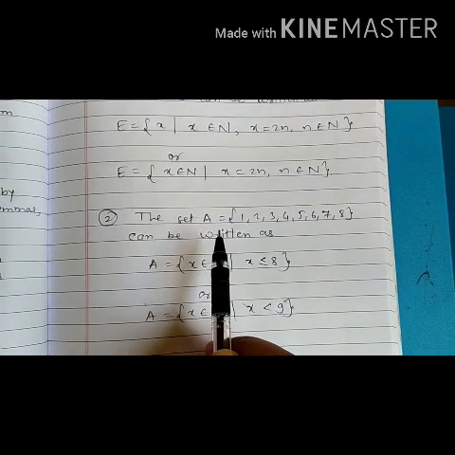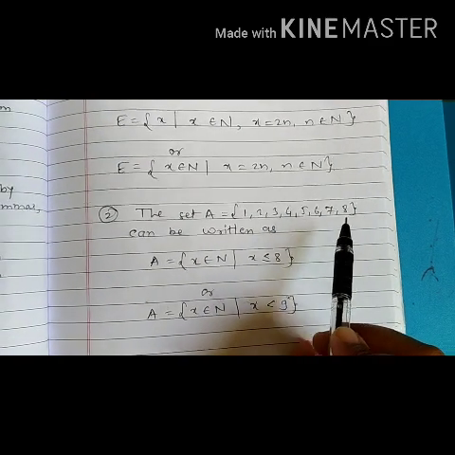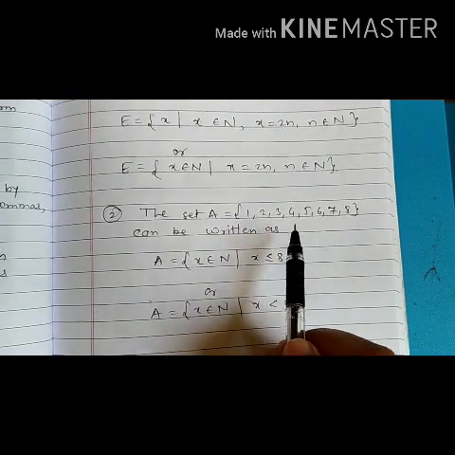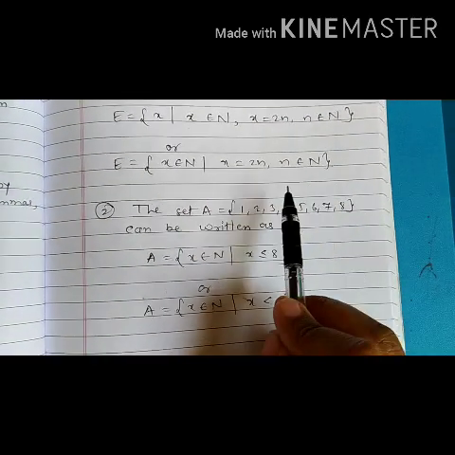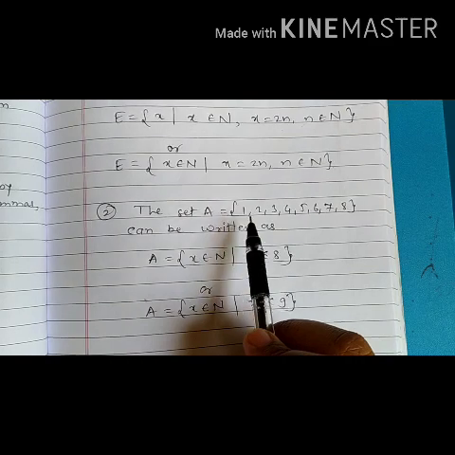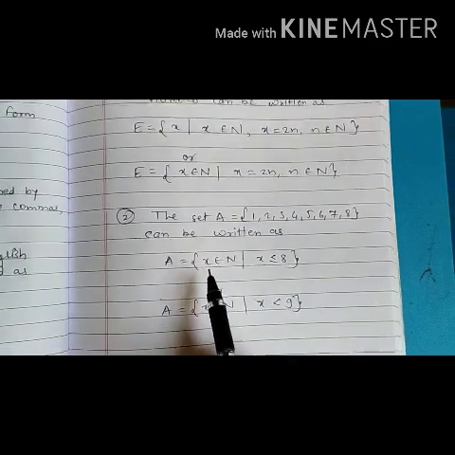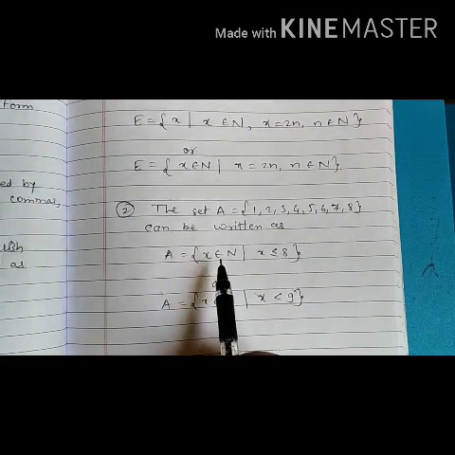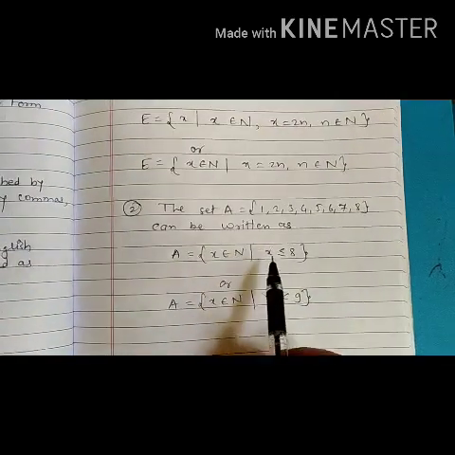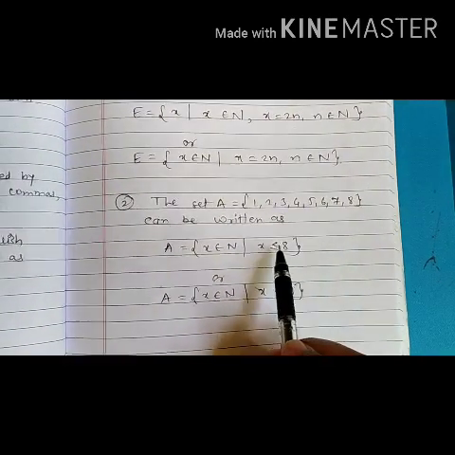The set capital A is a collection of 1, 2, 3, 4 till 8. So this set is given in a roster form, or we can say in the tabular form, or we can say it is written by list method. So we can write this in a set builder form. Set A is a set of x belongs to natural numbers such that x is less than or equal to 8. Okay, because 8 is there, that's why we have written less than or equal to 8.